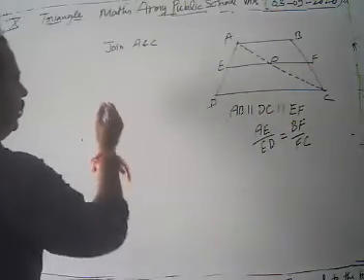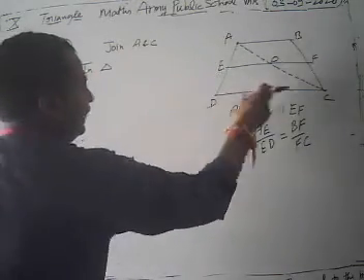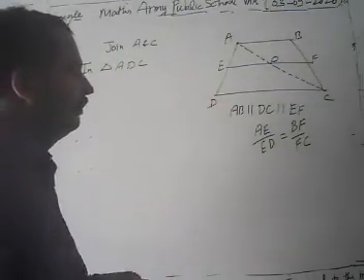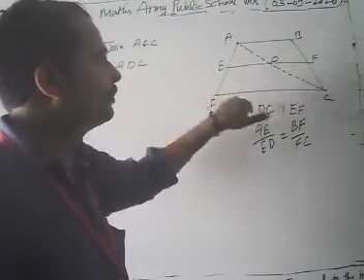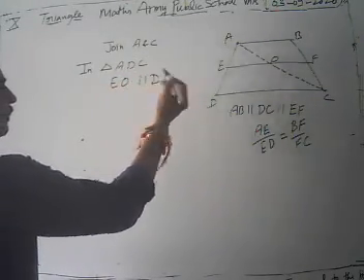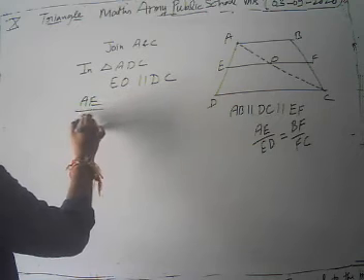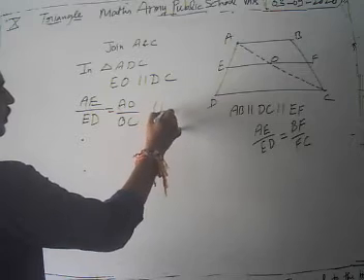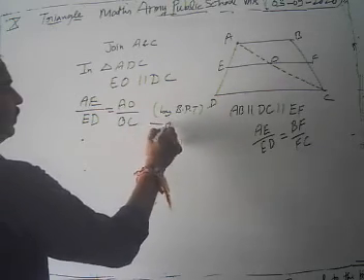Then look, now in triangle ADC, EF is parallel to DC, and we take a point O on EF, so obviously EO is parallel to DC. In triangle ADC, EO is parallel to DC, then we can apply our basic proportionality theorem. Then what do we have? Here we have AE upon ED is equal to AO upon OC by the basic proportionality theorem. Take this as equation 1.